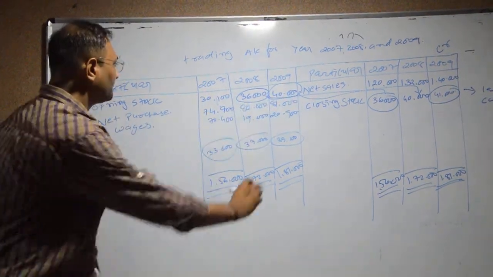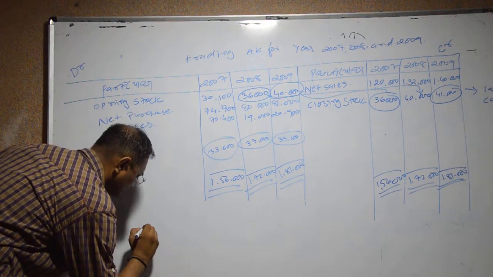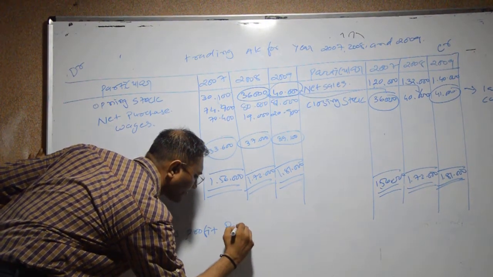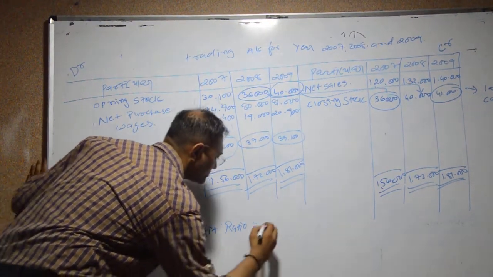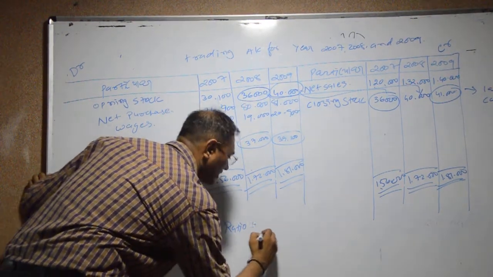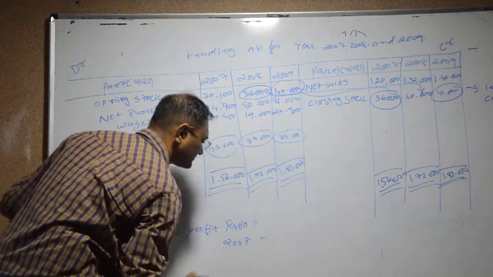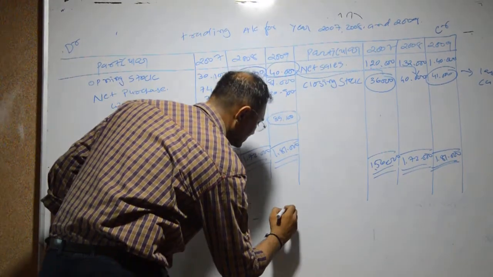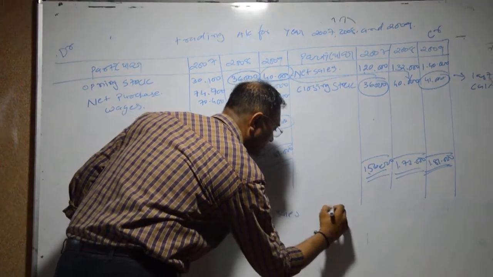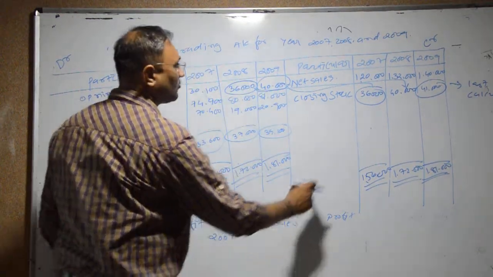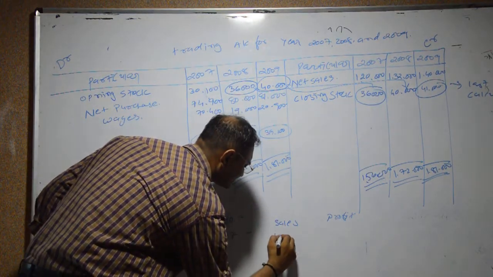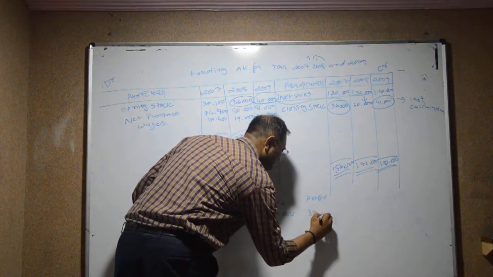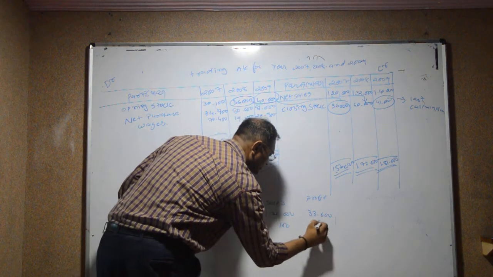First of all, the gross profit ratio for 2007. Sales was 120,000 and the profit is 33,600, which we calculate as per 100.